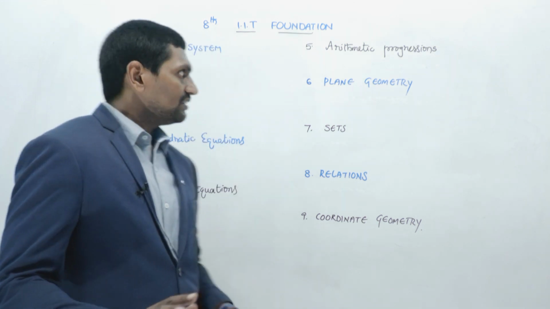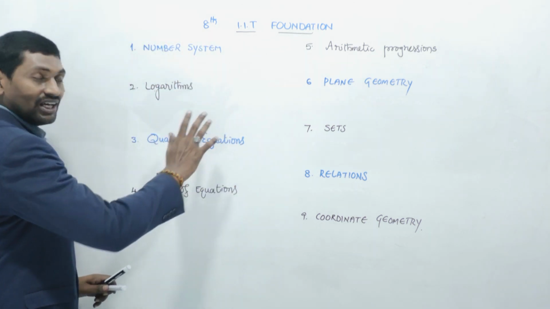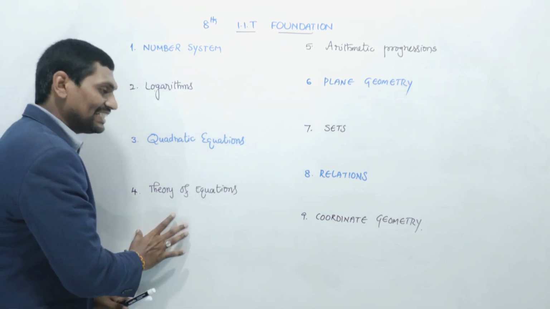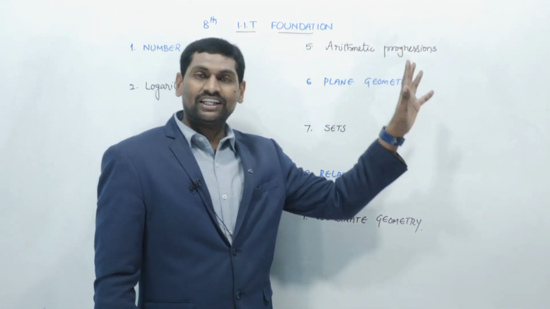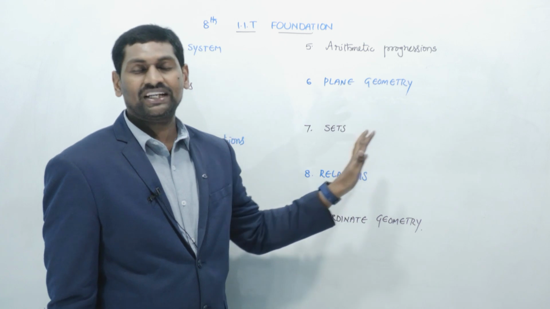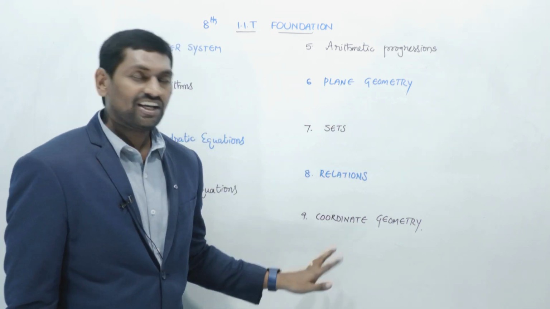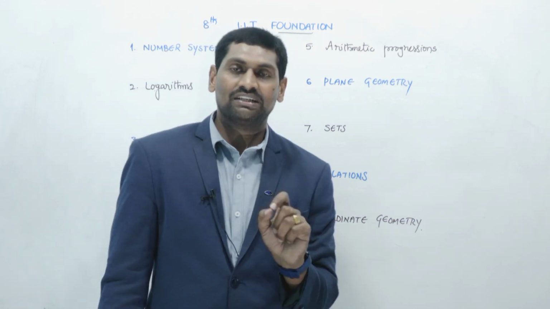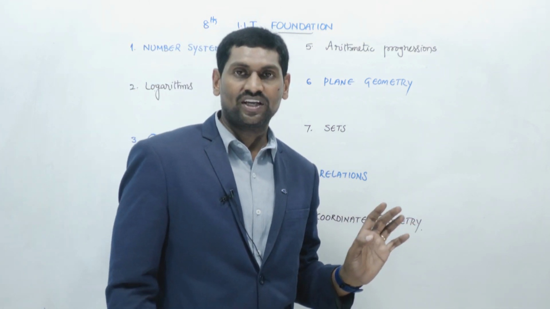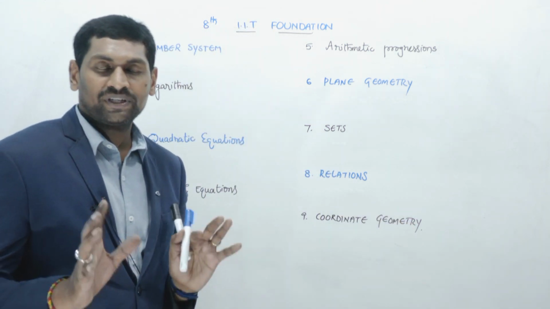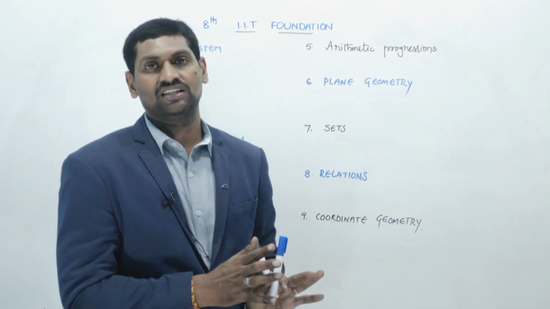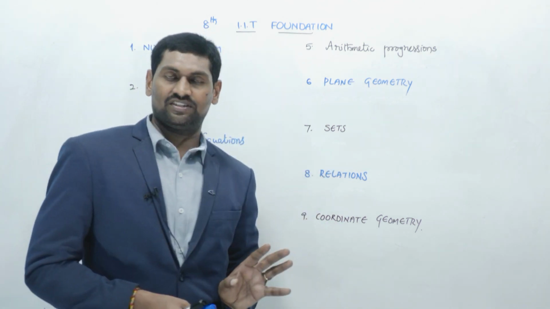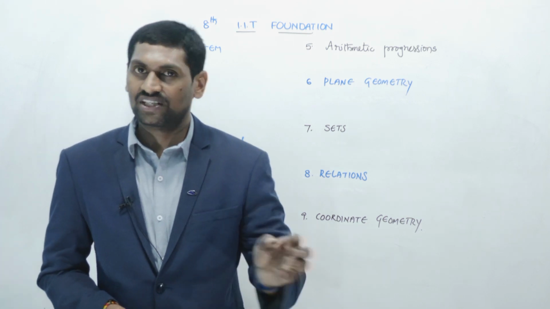Okay, just look at it. Number system, logarithms, quadratic equations, theory of equations, arithmetic progression, plane geometry, sets, relations, and coordinate geometry. So overall 9 topics we are going to deal with this year. Okay, right. Each and every topic has its own priority. They are all important topics which are useful to your further classes.